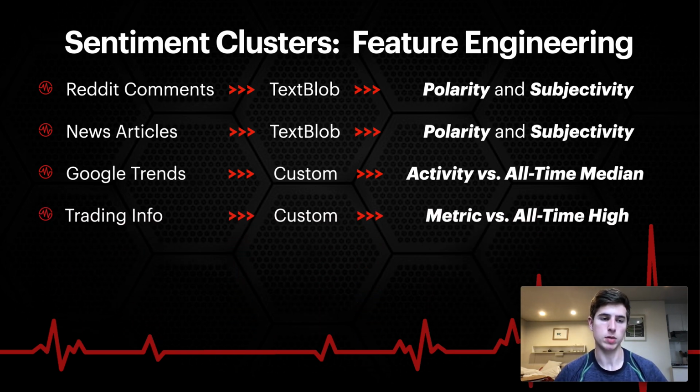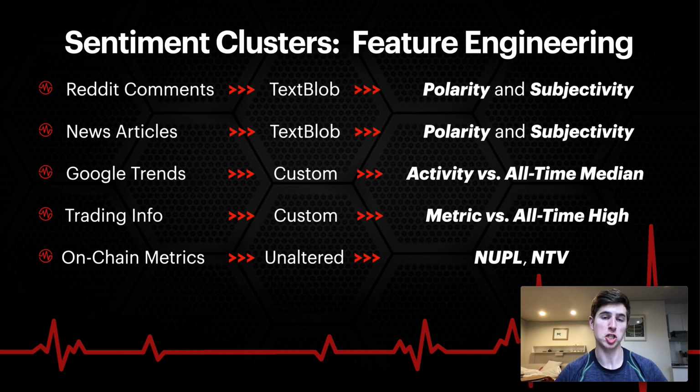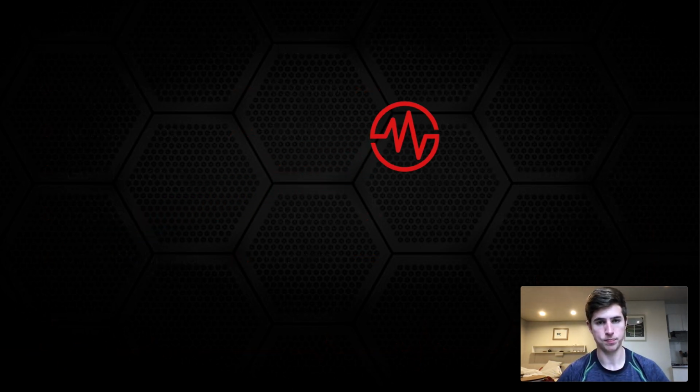This was in order to help fix some hyperbolic issues in the data. For trading info, this is price information. I used the metric versus its prior all-time high. And for on-chain metrics, things collected through glassnode.com, I didn't really need to alter these. These were net unrealized profit and loss and net transfer volume.